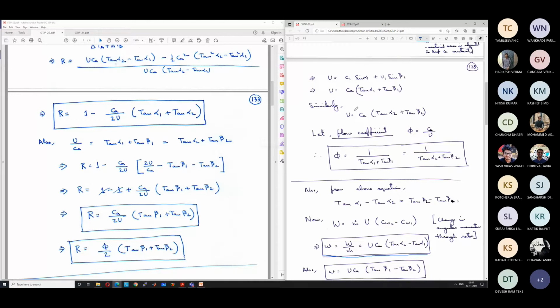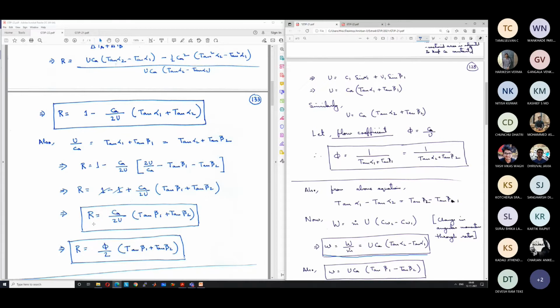We can replace the value of Ca tan alpha 1 in terms of U and Ca tan beta 1 in this expression. Similarly, Ca tan alpha 2 we can replace in terms of U and Ca tan beta 2. And if you do that, after some cancellations,